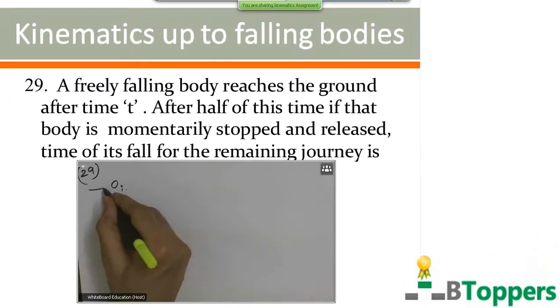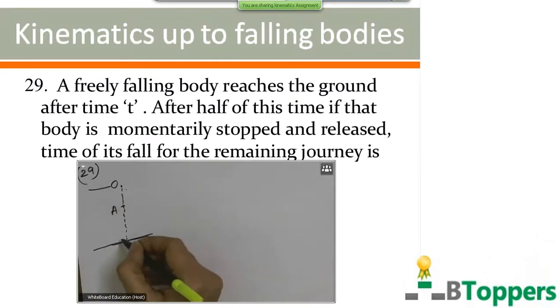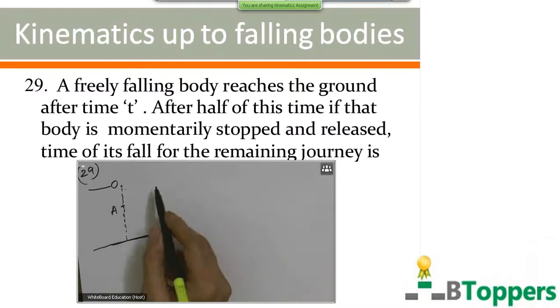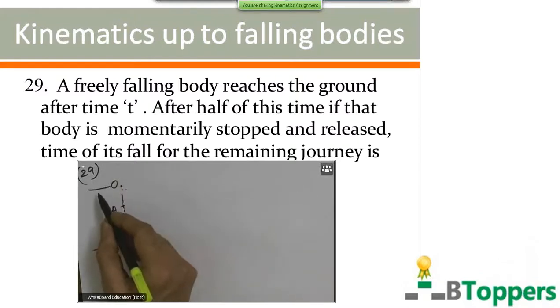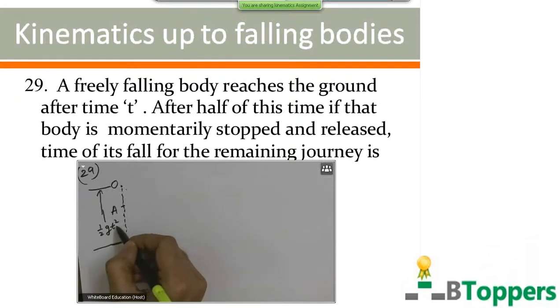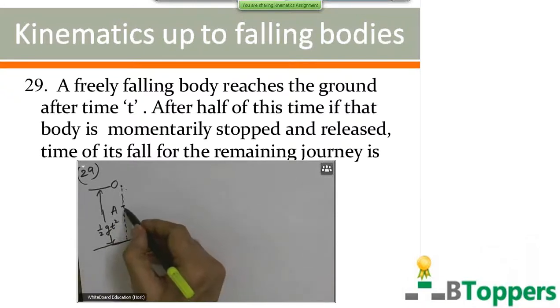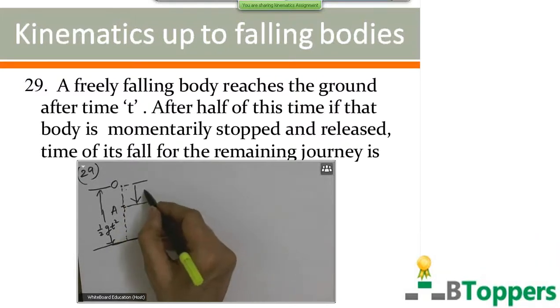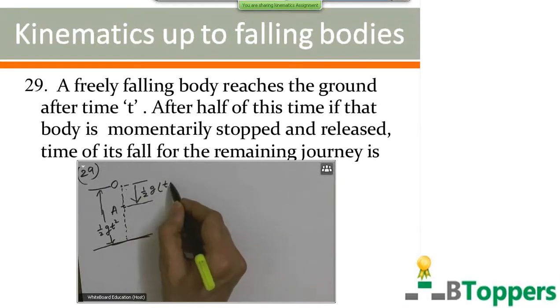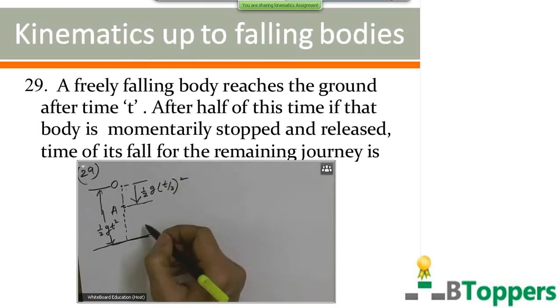So time taken to fall freely under gravity to reach the ground, if it is not stopped at any point, is t. Therefore, the distance covered in time t, the height from which it started falling, will be equal to half g t square. In the first half of this time, it travels from O to A. So distance traveled in the first half of the time, that means in first t by 2 seconds, will be half g into t by 2 whole square.